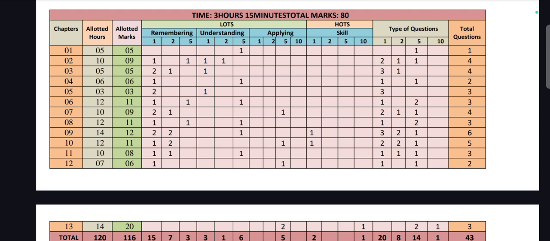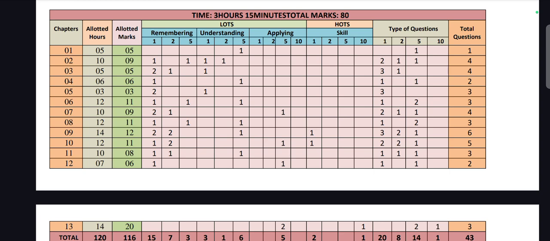And the fourth chapter, 6 marks they will ask from this chapter. In remembering they will ask 1 question of 1 mark, and in understanding 1 question of 5 marks. So 1 question in 1 mark and 1 question in 5 marks, totally 2 questions from this chapter, and totally 6 marks from this fourth chapter.